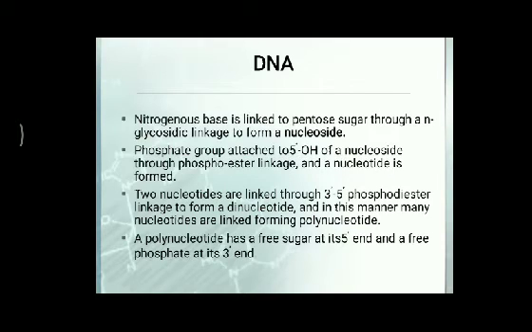On the basis of these nitrogenous bases, DNA nucleotides are further classified into four categories: deoxyadenosine monophosphate, deoxyguanosine monophosphate, deoxycytidine monophosphate, and deoxythymidine monophosphate.